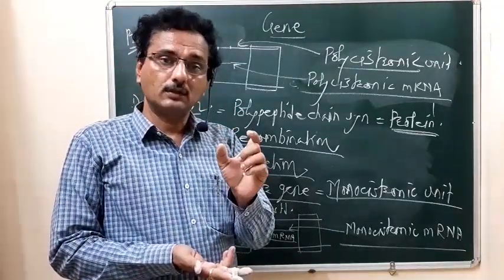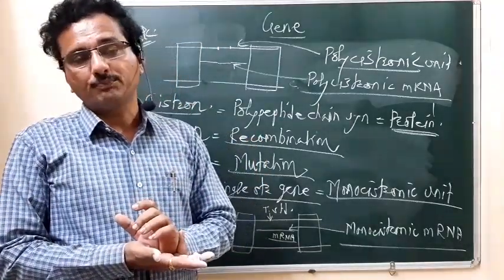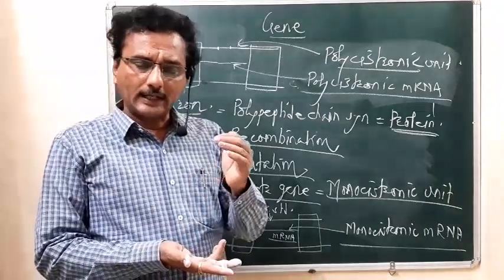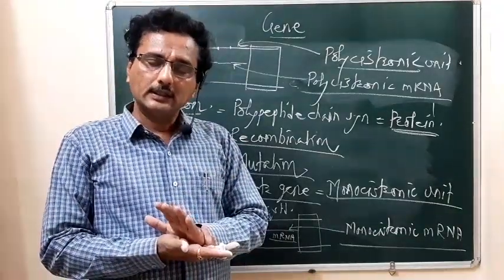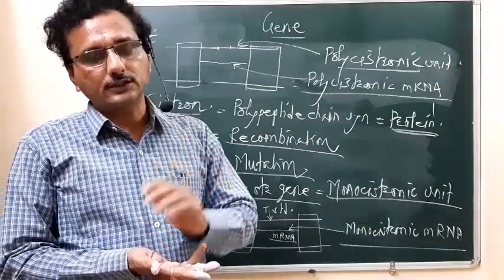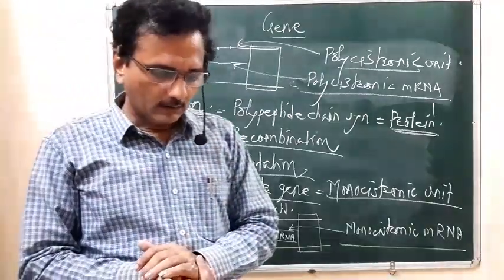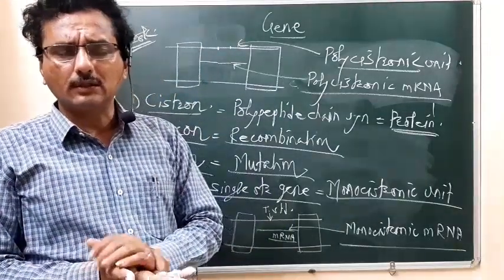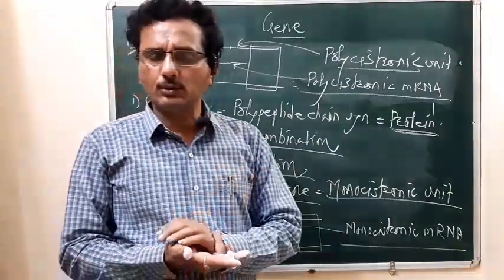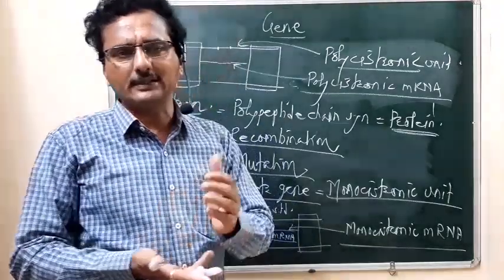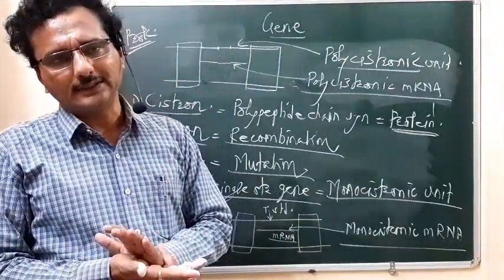That unit of nucleotide sequence is called a gene. According to Seymour Benzer, the gene is made up of various regions: the cistron, recon, and muton. The cistron takes part in the synthesis of the polypeptide chain, in the sense that it takes part in protein synthesis.